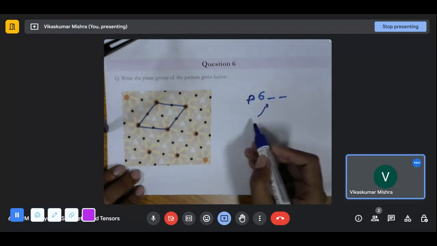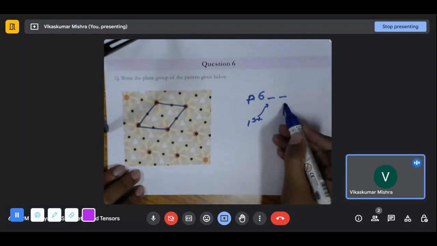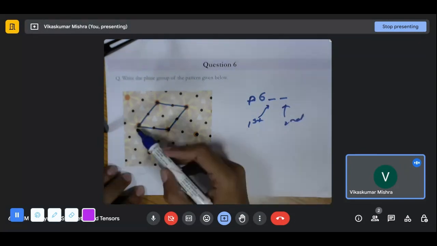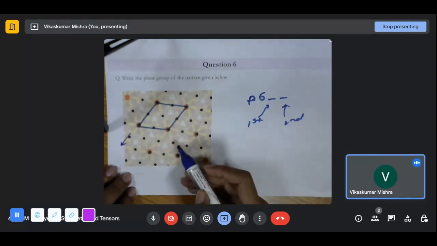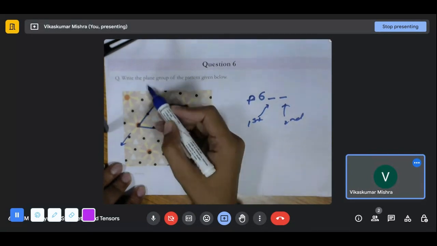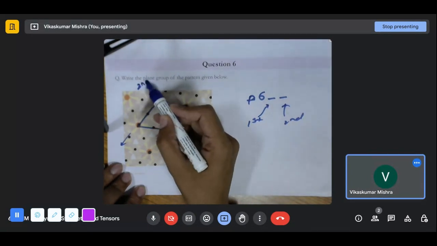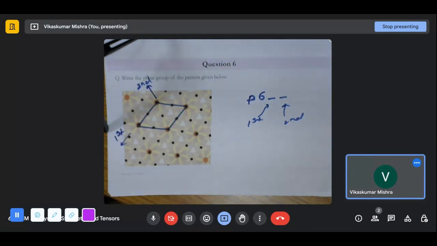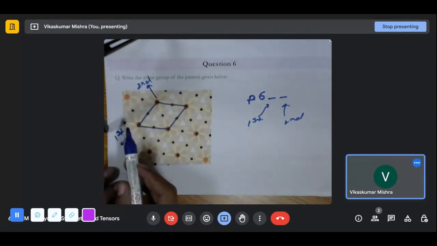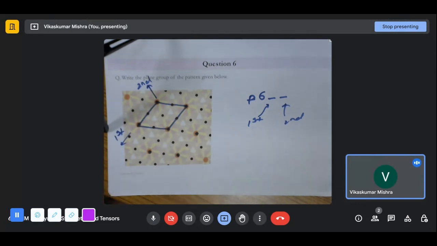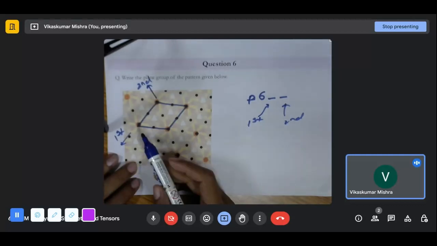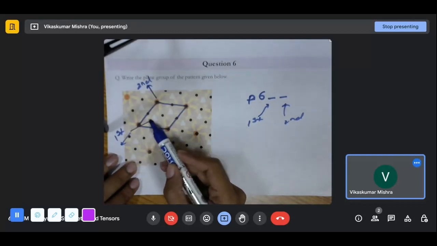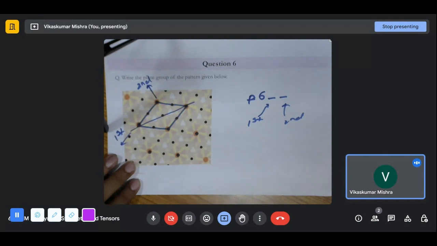But what about the 2 points? It should be the symmetry which is along the first and symmetry along the second. So let's just consider this to be the first and this will be our symmetry. This will be the second viewing direction. This is the first viewing direction. So we can see there is no mirror which can reflect it. There is no mirror perpendicular to the first viewing direction. If one is telling that okay, there is a mirror perpendicular to the second viewing direction, which is this, then no, again this is not the case because the triangle will not be reflected.